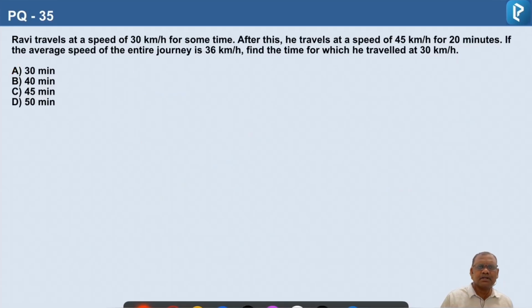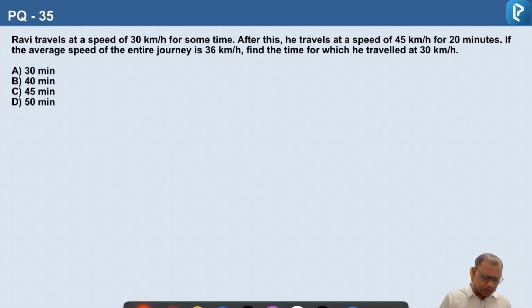Question number 35. Ravi travels at a speed of 30 kilometers per hour for some time. After this, he travels at a speed of 45 kilometers per hour for 20 minutes. If the average speed of the entire journey is 36 kilometers per hour, find the time for which he traveled at 30 kilometers per hour.